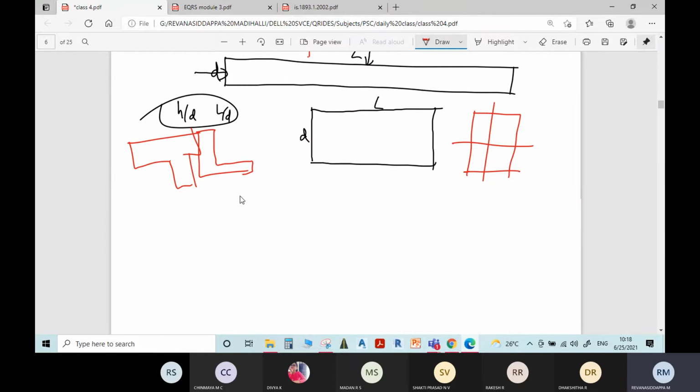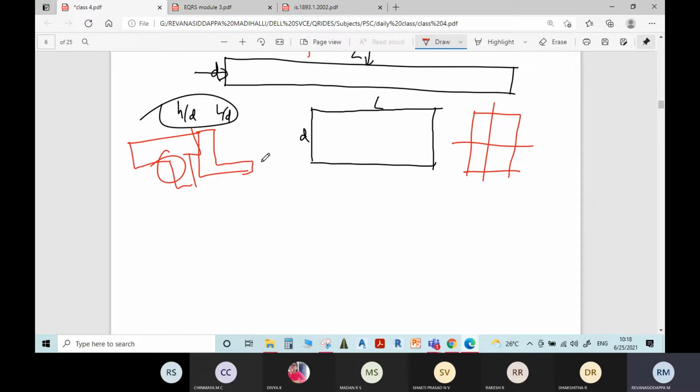Especially at the joints, there will be more rotational moments caused to the building whenever a lateral force acts upon it. There will be more torsion induced. As a result of that, there may be failure also. Therefore, as much as possible, asymmetry, meaning unsymmetrical conditions of the plan, should be avoided.